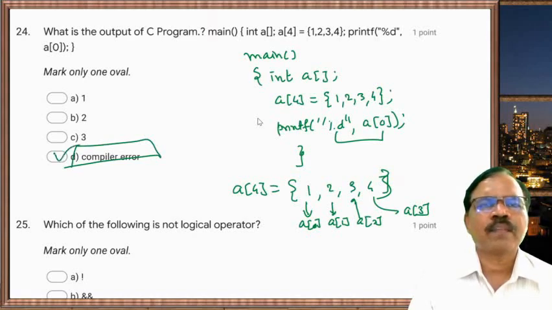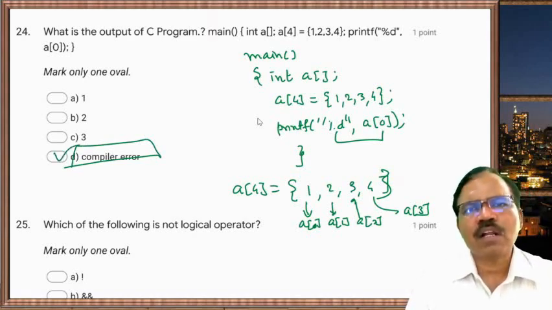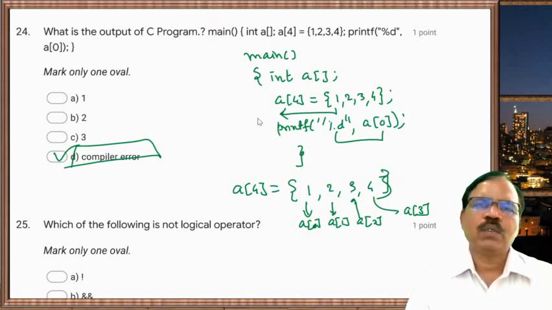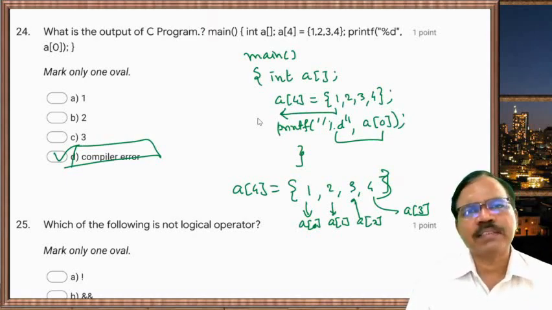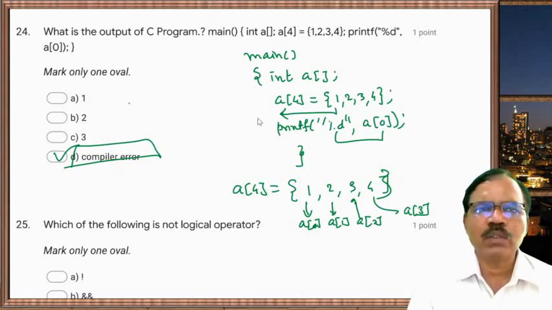Why? Because you cannot assign values to the array like this. You can assign values using the scanf function, or you can assign values to the array at the time of declaration itself.